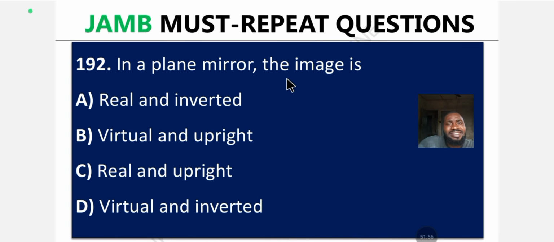Question 192. In a plane mirror, the image is: A. Real and inverted. B. Virtual and upright. C. Real and upright. D. Virtual and inverted. What's the answer? You are a scholar, right? Drop the answer in the comment section.